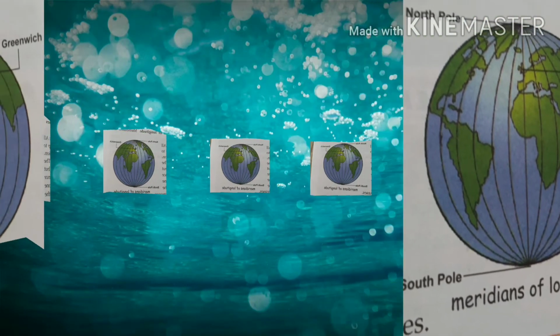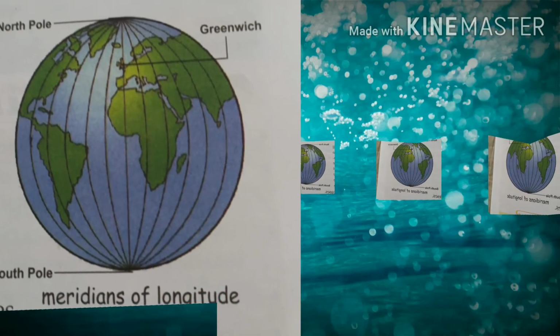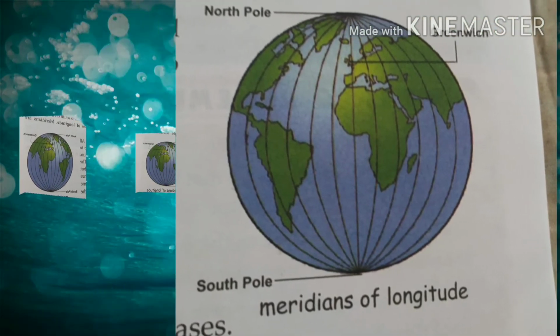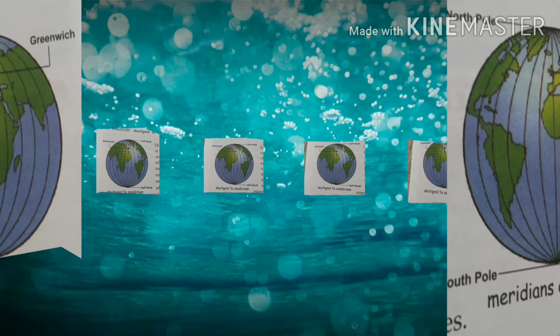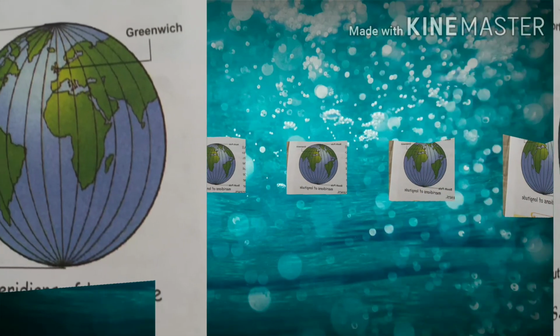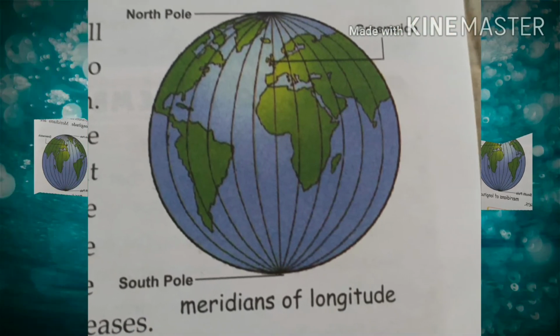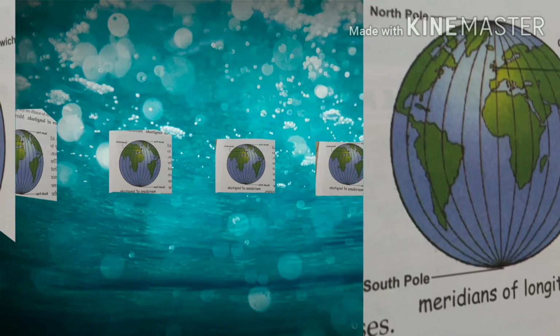There are 180 meridians towards the east of the prime meridian and 180 meridians towards the west of the prime meridian. This makes a total of 360 meridians. The meridians in the east are marked as E and those towards the west are marked as W. The meridians of 180 degree E and 180 degree W form the same line known as the international date line.